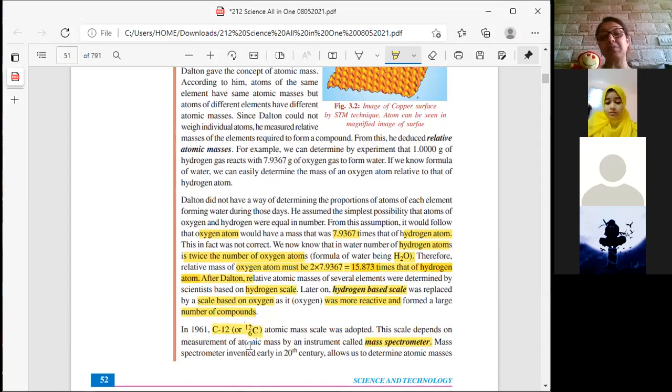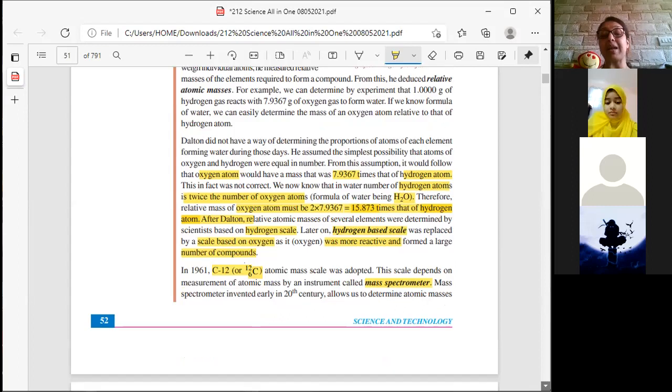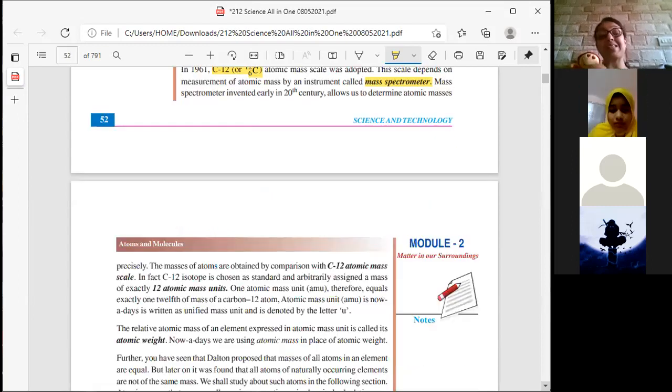12C6. You getting me? The 12C6 atomic mass scale was adopted. And mass spectrometer, invented early in the 20th century, allows us to determine the atomic masses precisely.